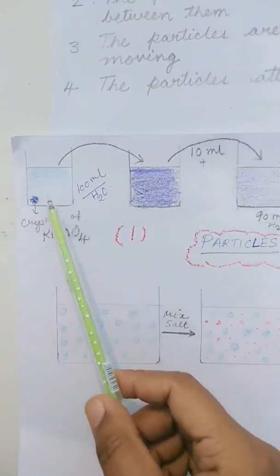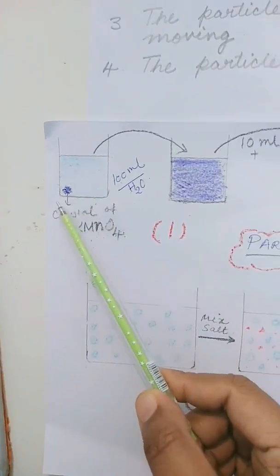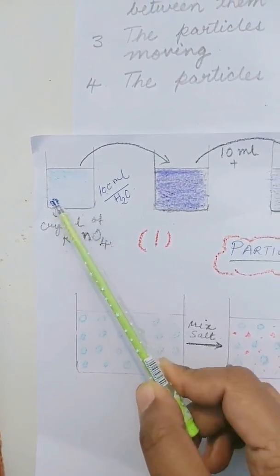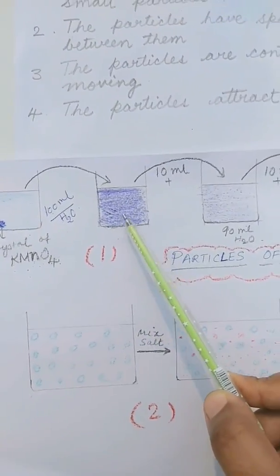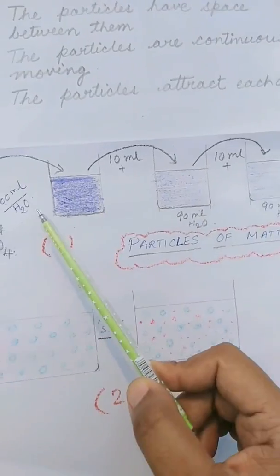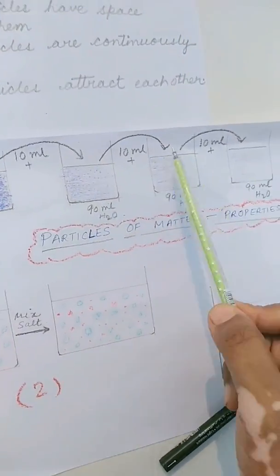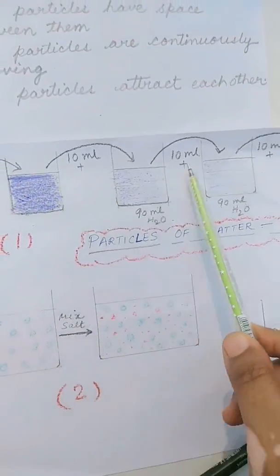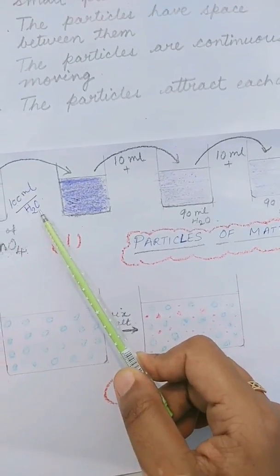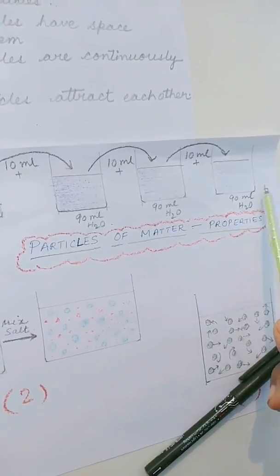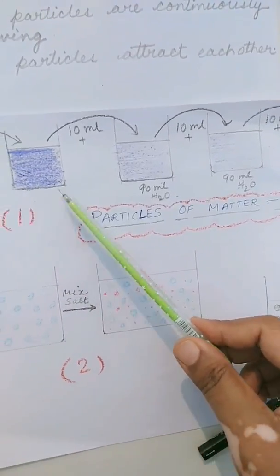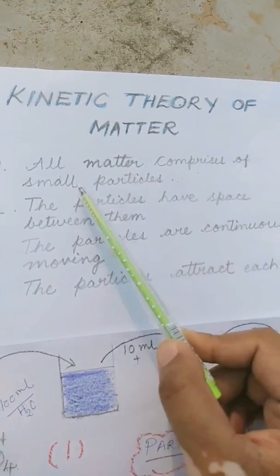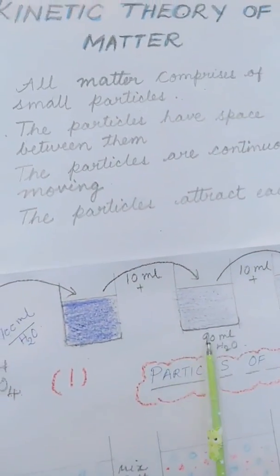It indicates that there are so many tiny particles in this small crystal of potassium permanganate which separated off from the crystal, diffused in the solution, and after repeated dilutions they divided and redivided and still could give color in the 8th or 9th beaker. After repeated dilutions also, the particles are there to color the solution in the 8th or 9th beaker. So it is clear, the first point is clear from this, that all matter comprises of very tiny particles.